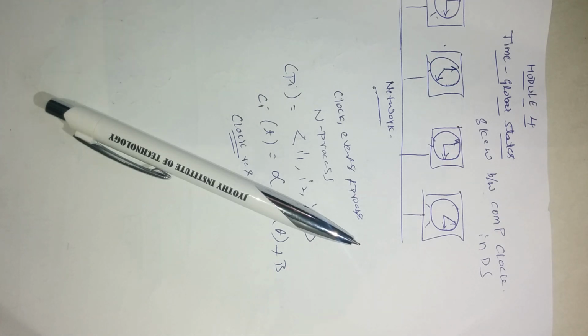If in examination they ask you to define UTC, you have to write the definition of international standard time. It is indicated as universal time, that is called UTC. Now, what do you mean by synchronizing physical clocks? There are two models of synchronization. The first model is external synchronization, and the second model is internal synchronization. These two we'll discuss in the next session.